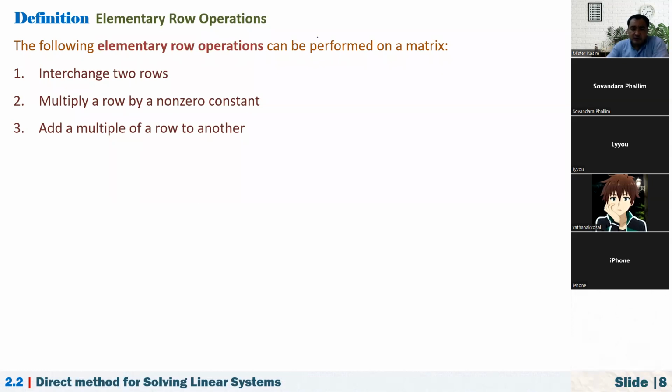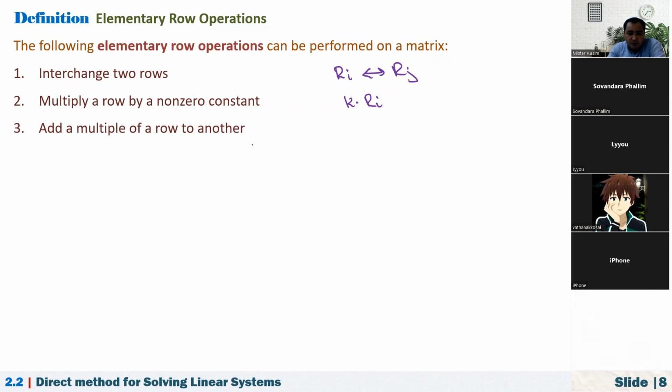The first one, with notation, interchange 2 rows, means we are interchanging row i with row j. Multiply a row by a non-zero constant means we are multiplying row i by some constant k.